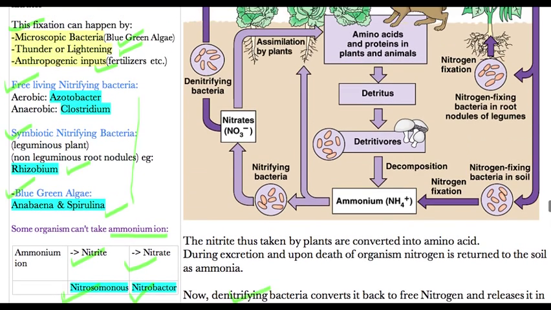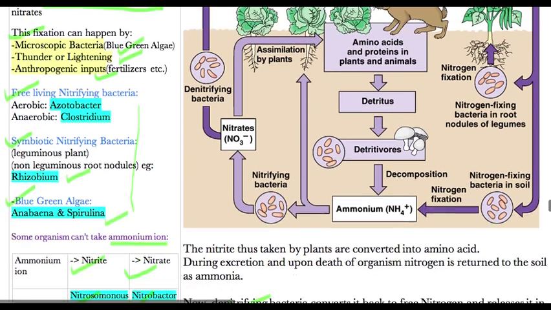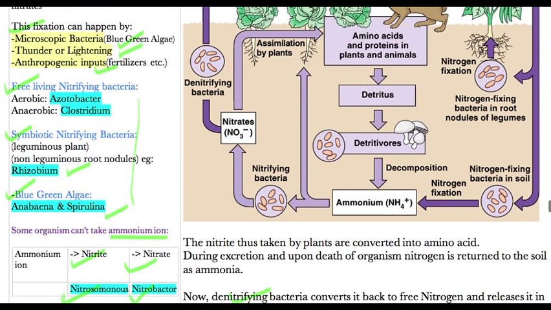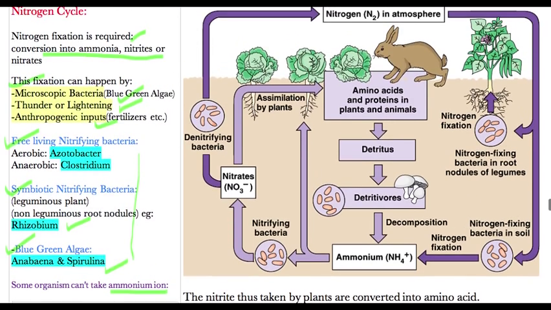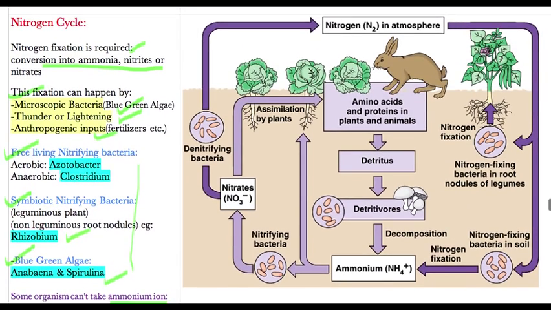Again, the names which are very important, I will revise for you. The very first thing is the fixation of nitrogen can happen through three processes, and what are those? Those are through microscopic bacteria or blue-green algae, or through thunder or lightning, and anthropogenic inputs. So basically this is very important and we'll discuss it further.